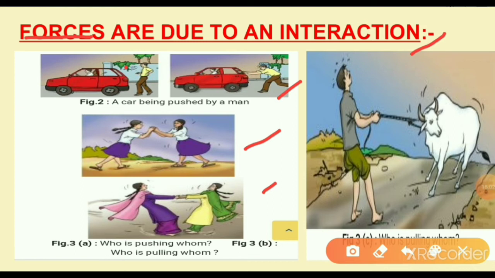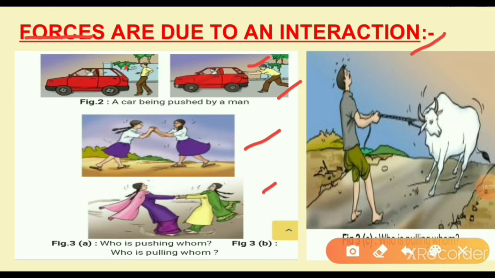No. Suppose the man now begins to push the car, so he applies a force on it. He pushed the car and applied some force on the car. Now the car may begin to move in the direction of the applied force. Now the car is moving.